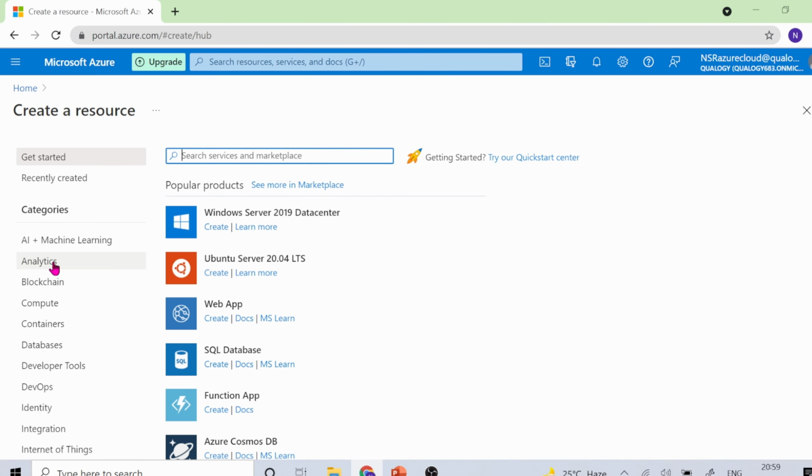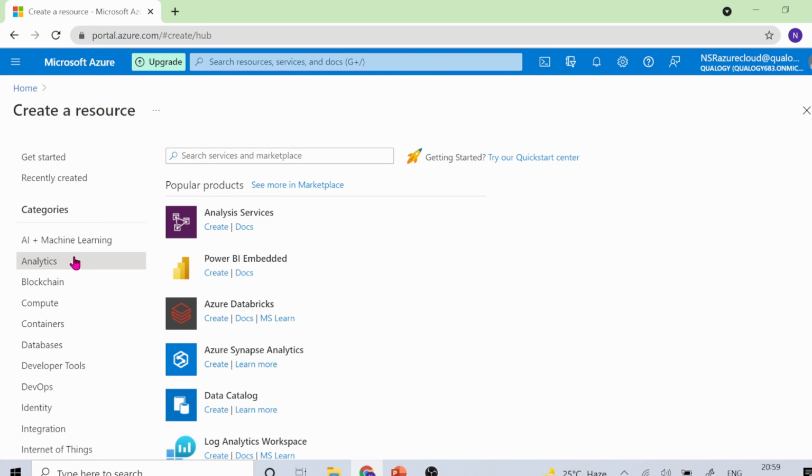After that, under the category, you'll have to choose this Analytics category. We are choosing this particular category because this is a cloud based analytical engine, right? So the category would be under Analytics. Okay, so just click on Analytics, and if you can see here, this is the Databricks service.